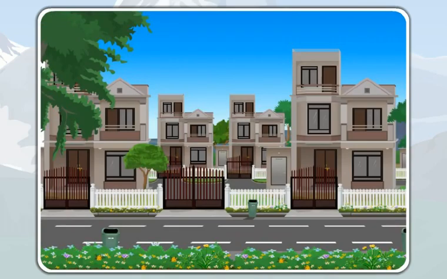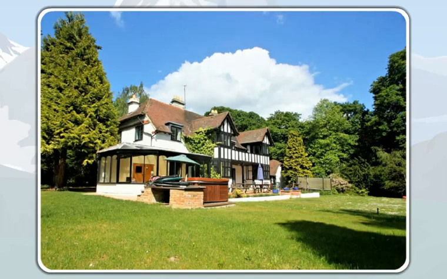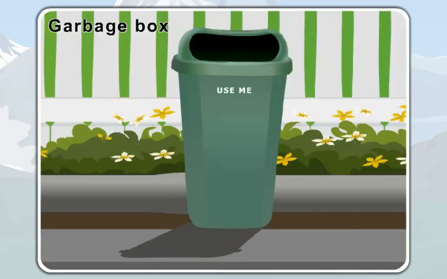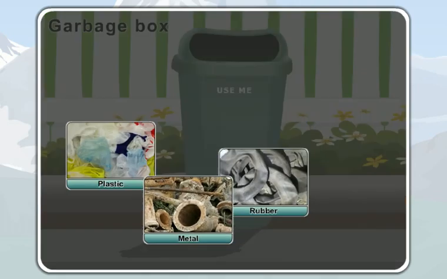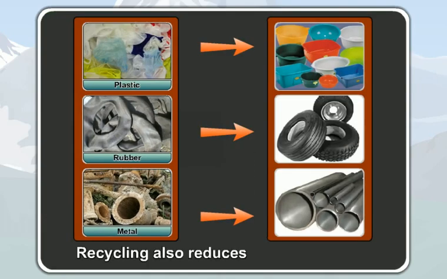To make air free from dust particles, we should always keep our yards and roads clean. We should plant many trees so that they could block the dust and smoke from reaching our houses. We should use garbage boxes to collect waste materials in. Recycling also reduces the air pollution.